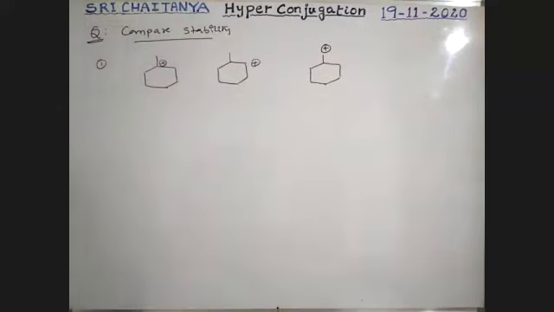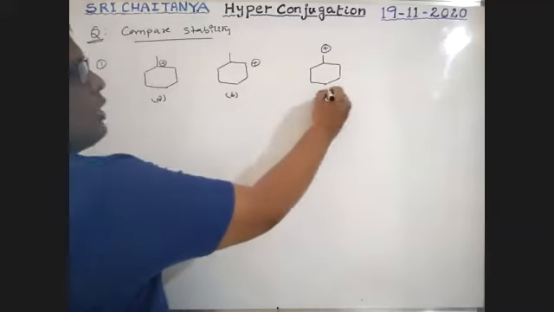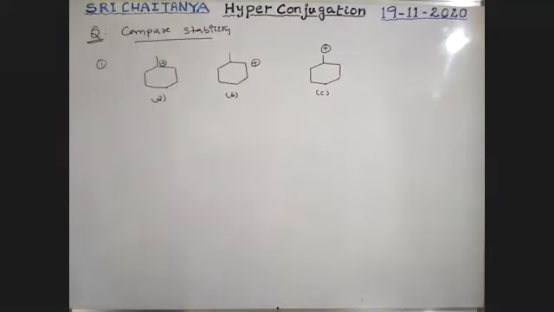Tell me, boys, which one is A, B, C? What is the order of stability of A, B, C?